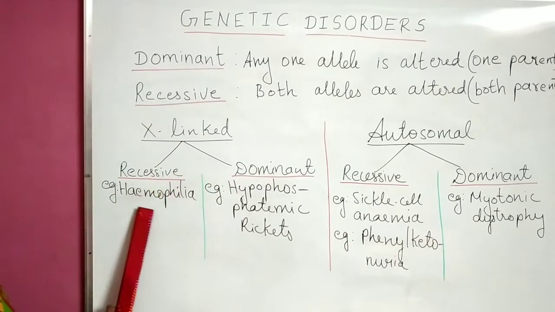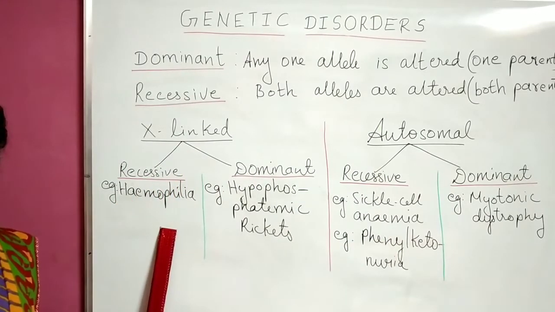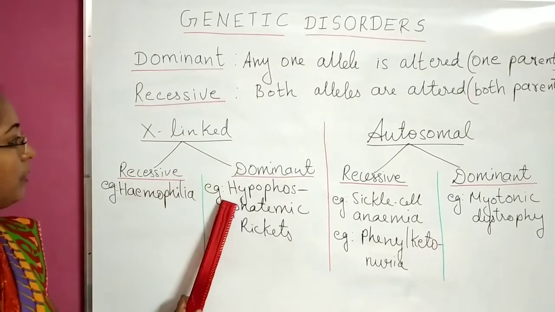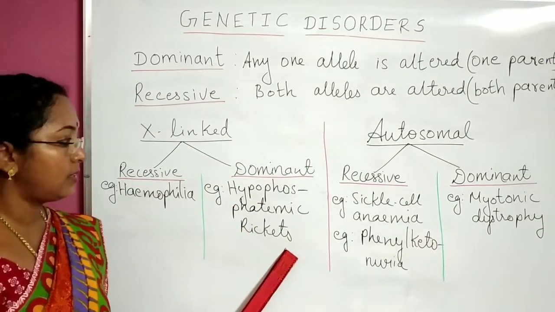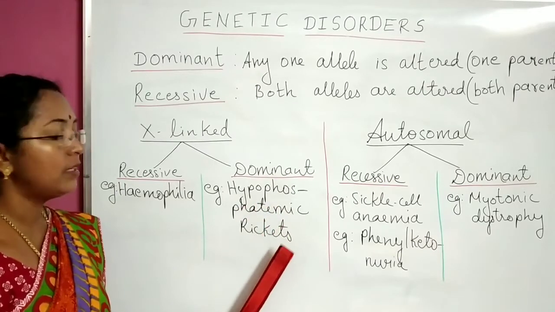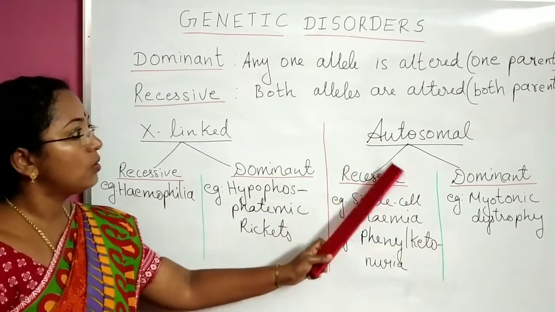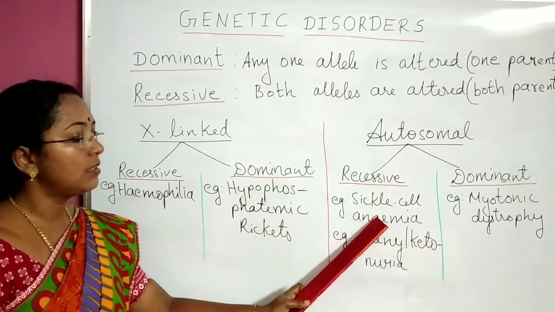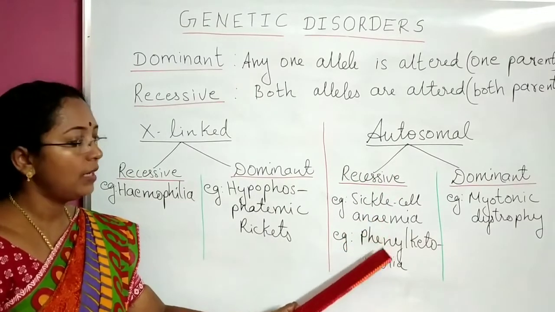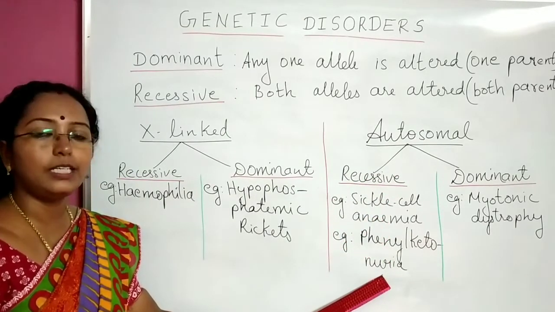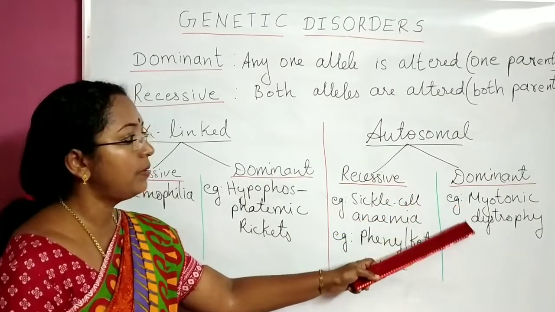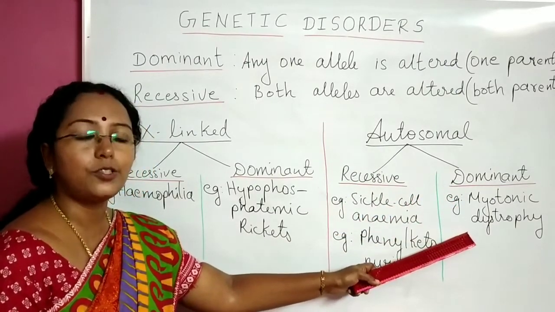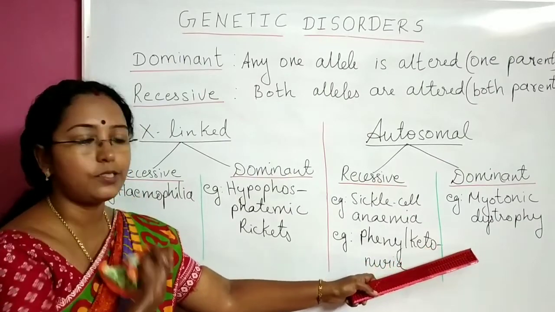X-linked recessive example is hemophilia, which is the name of a disease. X-linked dominant, hypophosphatic rickets. Autosomal recessive, sickle cell anemia. Another example is phenylketonuria. Autosomal dominant disease example is myotonic dystrophy.